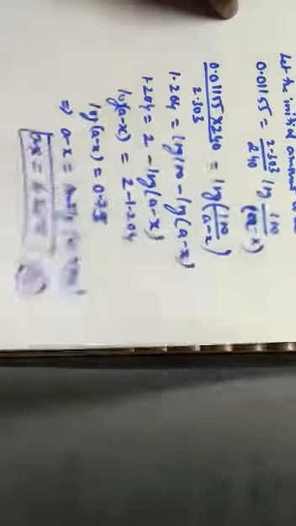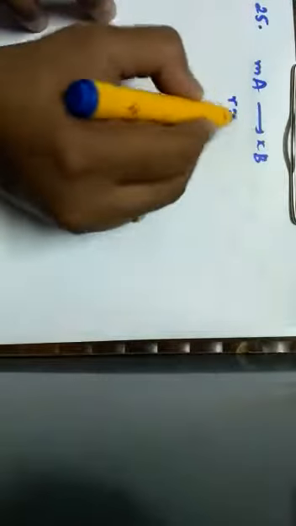Next one. We continue with the next question, that is question number 25. It has been given, for a chemical reaction, a reaction mA gives rise to xB. The rate law is given as R is equal to K into A to the power 2. If the concentration of A is doubled, the reaction rate will be doubled, quadrupled, increased by 8 times, or unchanged.